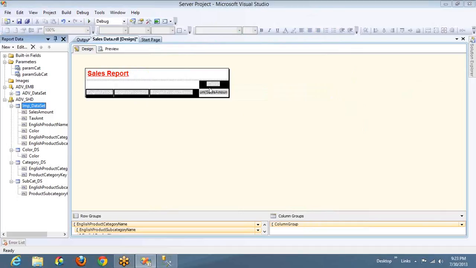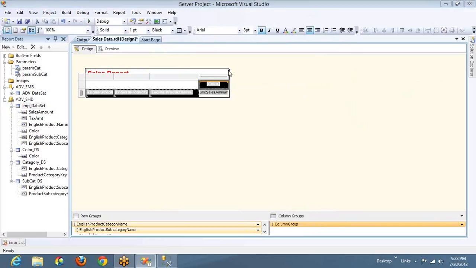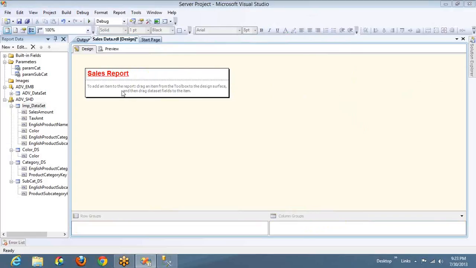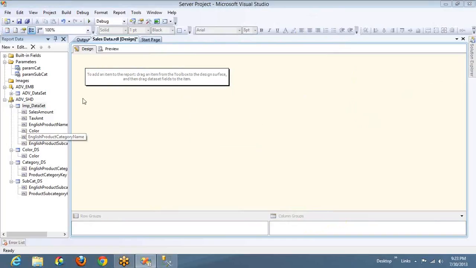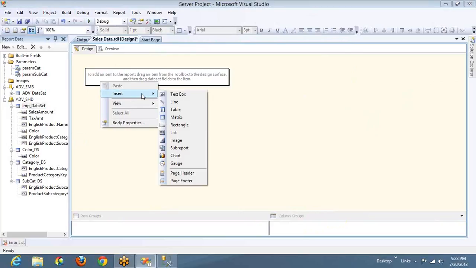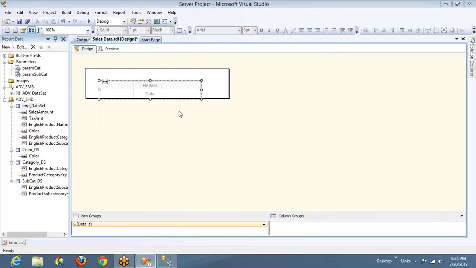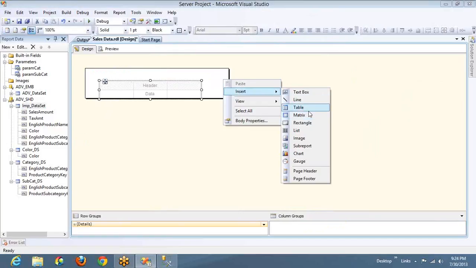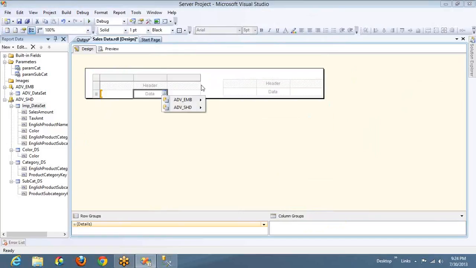So let me do one thing. Let me delete this table and even the header. Remove the page header. And I'm inserting a table, and now I'm gonna design 2 tables. By the end of the design, you will come to know why we need filters. There are 2 reasons mainly. One reason I'll explain with this, and let me add one more table. Okay, I've added 2 tables.